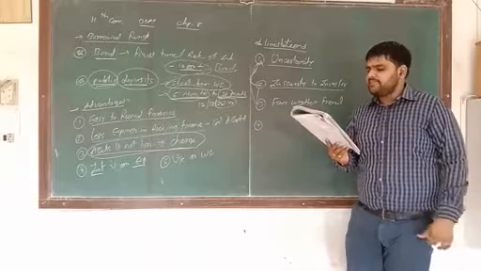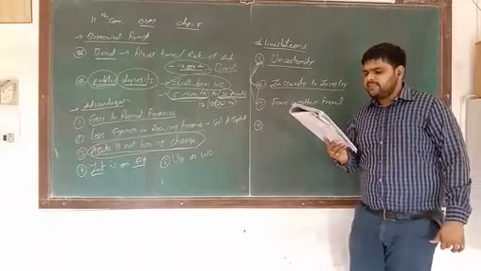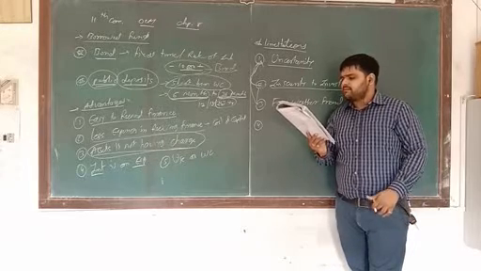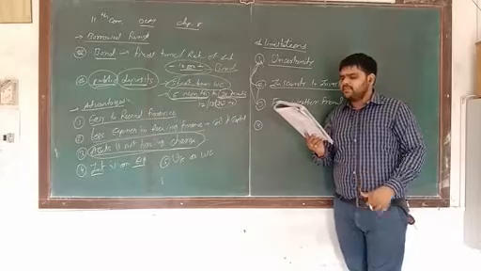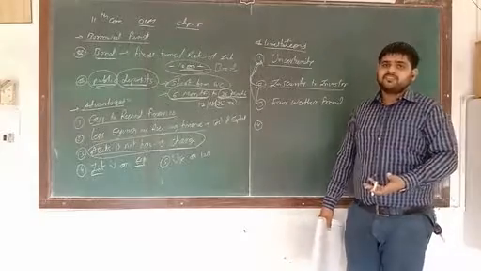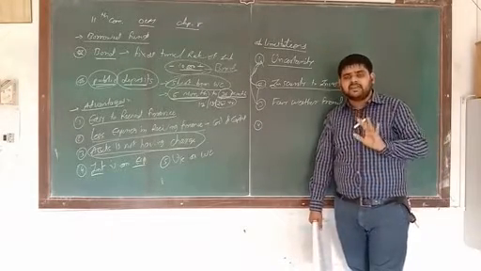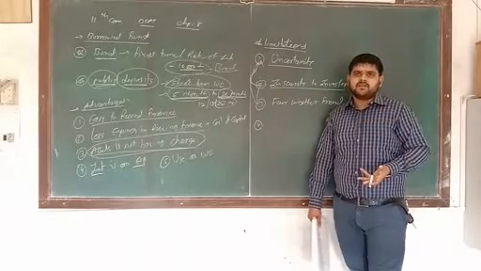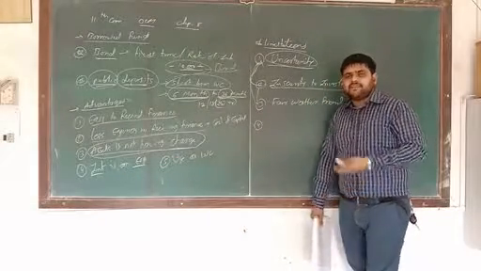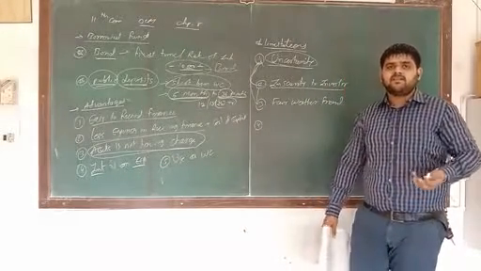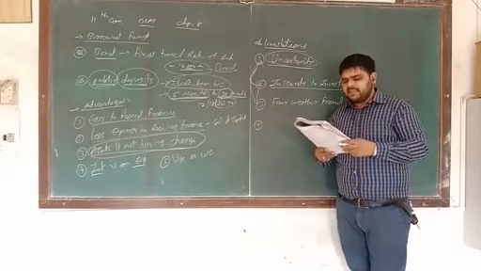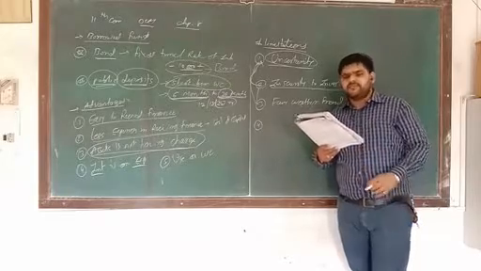Public deposits are considered fair weather friends because when the financial condition of the company deteriorates and rumors about the company spread in the market, depositors rush to withdraw their deposits. Before the maturity date, they are ready to withdraw their deposit because they feel uncertainty, risk and fear about whether the money will come or not. This creates financial problems in the company. Therefore, public deposit is called a fair weather friend.